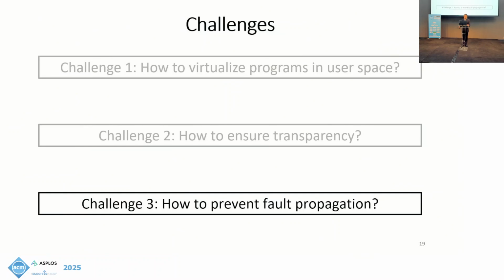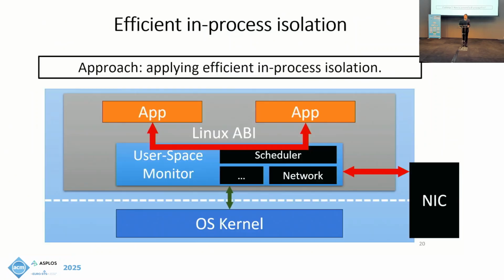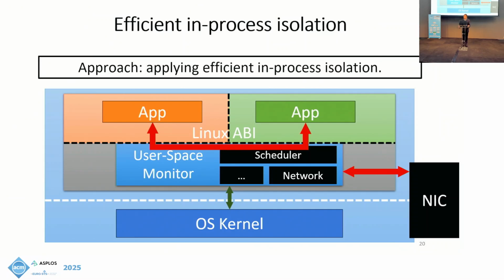The last challenge is that since we put multiple programs in the same address space, how can we prevent propagation of bugs and vulnerabilities between programs so that they don't affect each other? Our approach is to apply efficient in-process isolation techniques, namely Intel MPK for memory protection and the microswitch, which is our prior work for kernel resource isolation. The monitor and each program has their own isolated domain for memory and kernel resources.